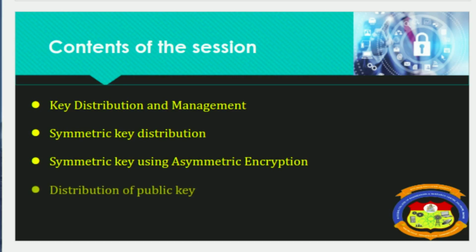Then distribution of public key. Here we will review terms like public announcement, then publicly available directories in the domain of distribution of a public key. And last we will discuss the Diffie-Hellman key exchange algorithm. Here we conclude the session by learning the steps involved in the Diffie-Hellman algorithm. This is the pathway for today's session. Next, we will see the key distribution and management.